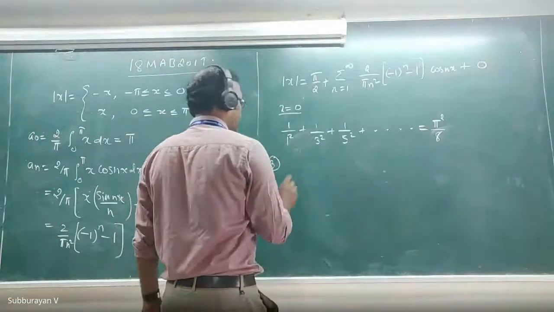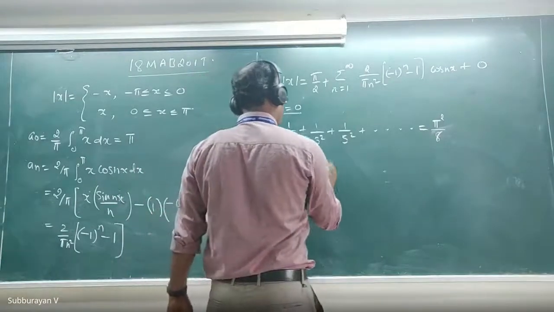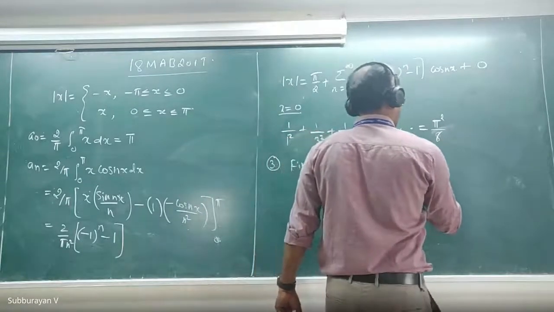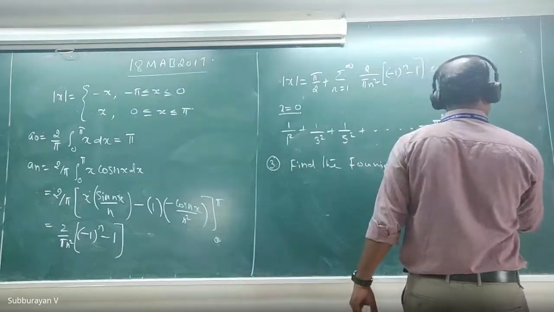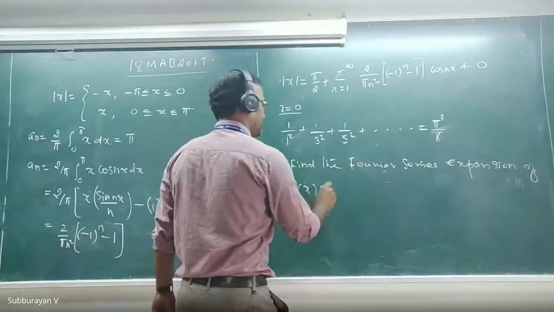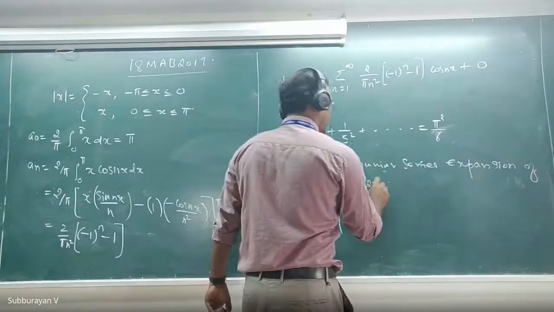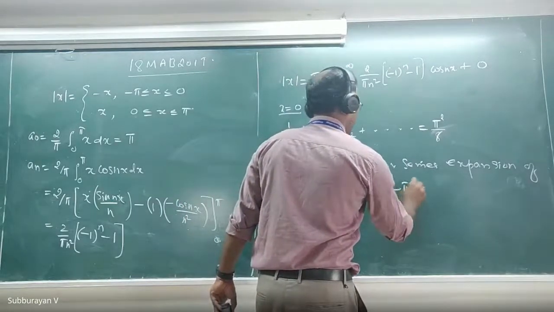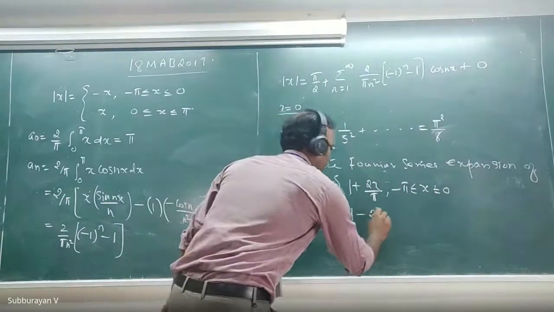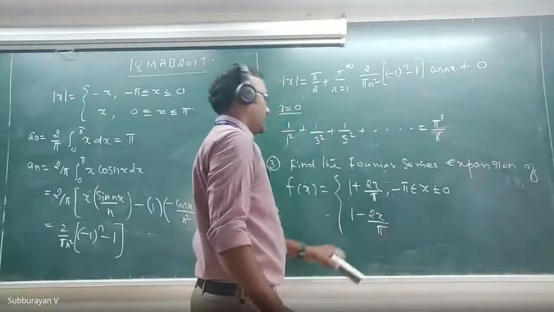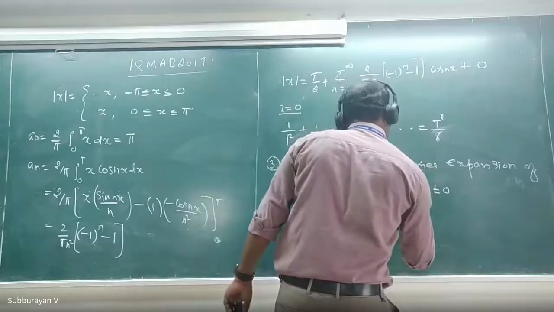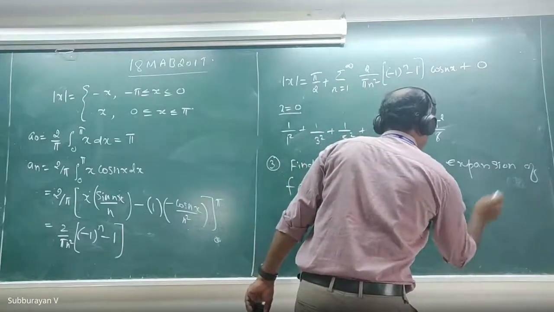Third problem. Find the Fourier series expansion of f of x equal to 1 plus 2x divided by pi when minus pi is less than or equal to x less than or equal to 0, and 1 minus 2x divided by pi when 0 is less than or equal to x less than or equal to pi.